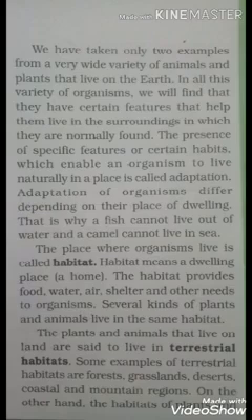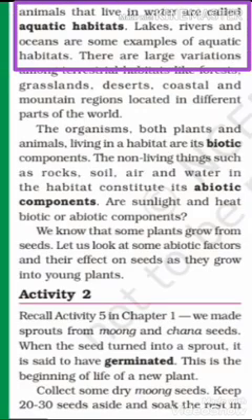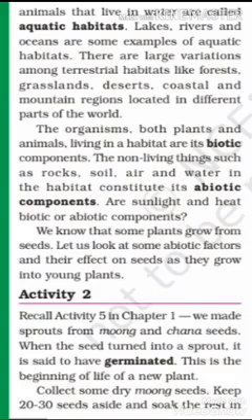The plants and animals that live on land are said to be living in terrestrial habitat. There are various types of terrestrial habitats like forests, grasslands, deserts, coastal regions, mountainous regions. All these are terrestrial habitats. Similarly, the habitats of plants and animals that live in water are called aquatic habitats. Lakes, rivers, oceans, all these are called aquatic habitats.